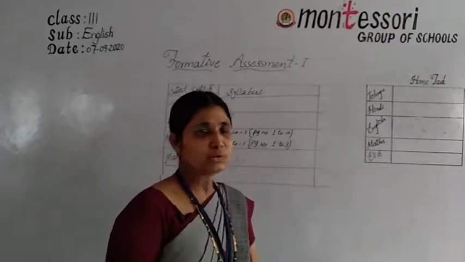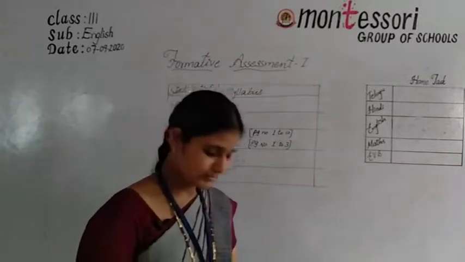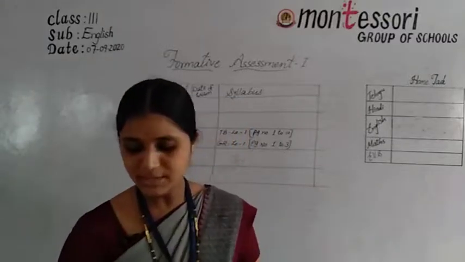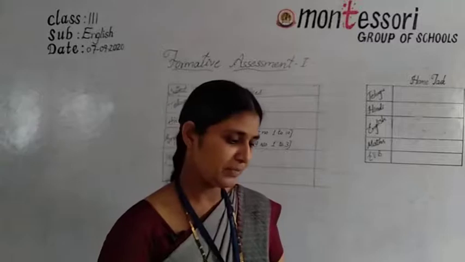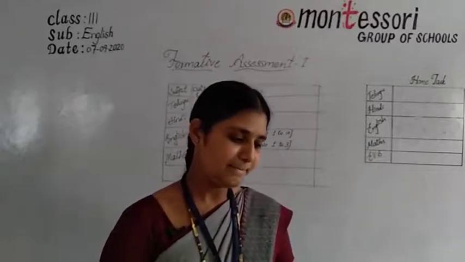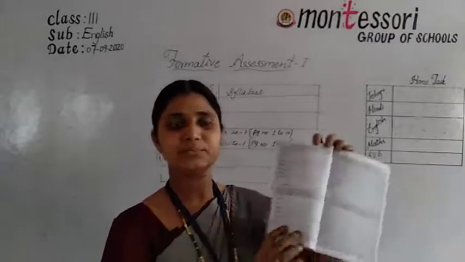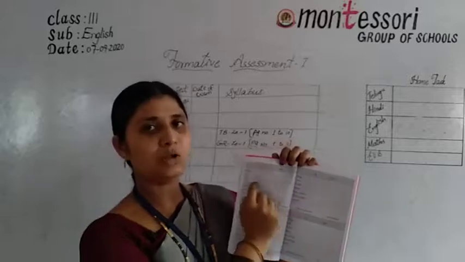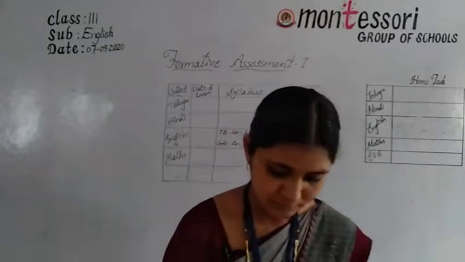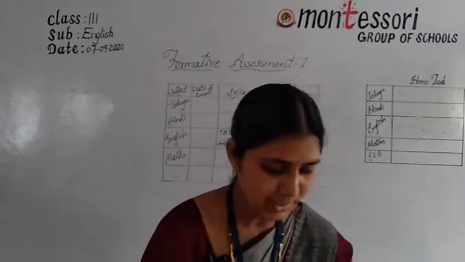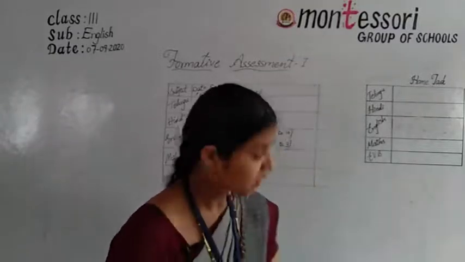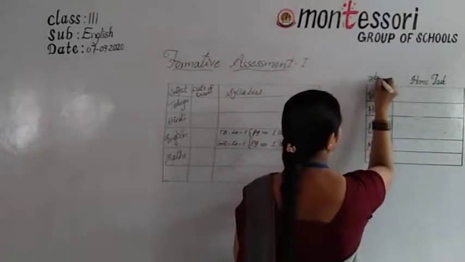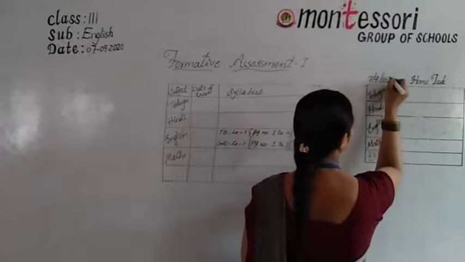Okay, my dear children. So your today's homework is, here you have home task. Am I right? Where you have to write the home task? You have to write the date, name, date, see here, and on the third line, your homework is. This is the date.